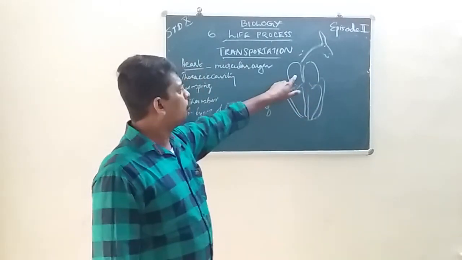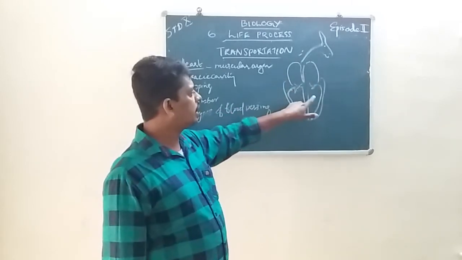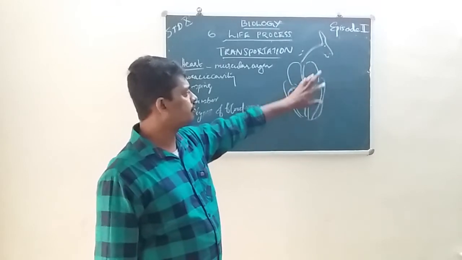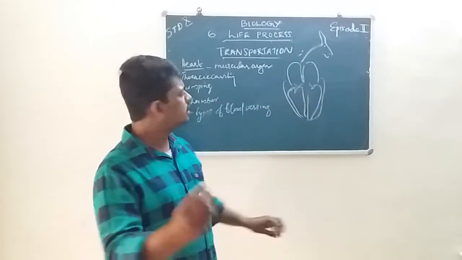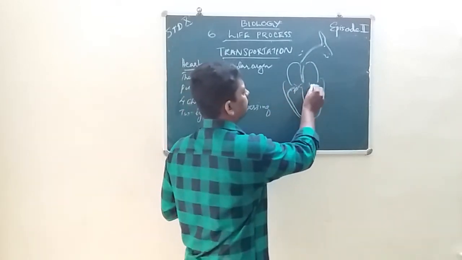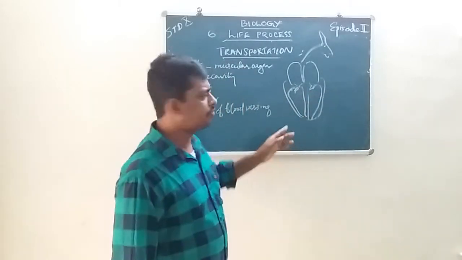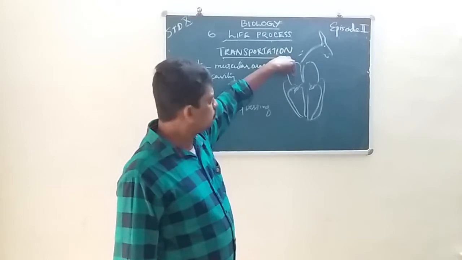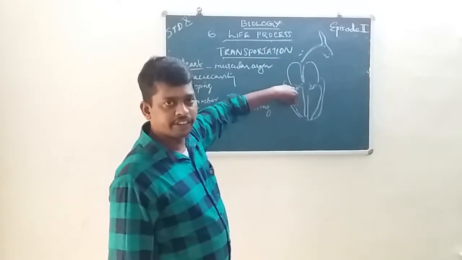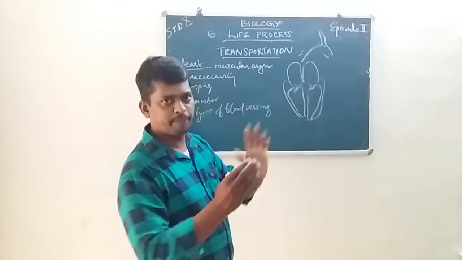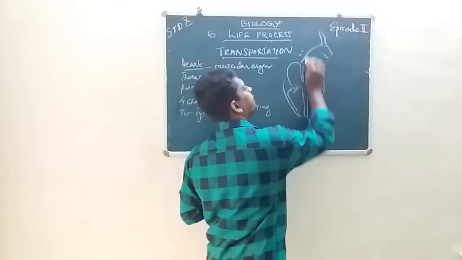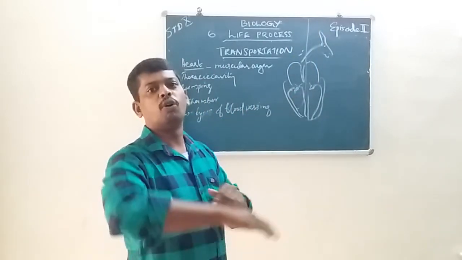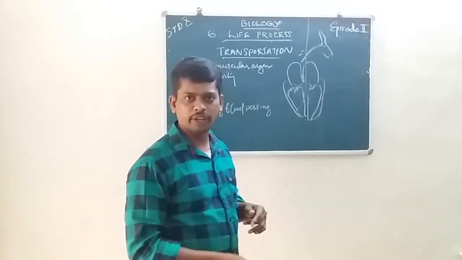Look, auricles and ventricles, there is no direct connection between them. Some valves are there. Blood flows from auricles to ventricle, and then the heart pumps the blood with high pressure, and it passes to all other parts of the body.